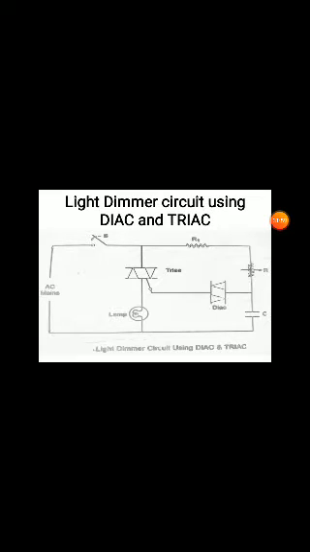And we control the illumination and the voltage across the bulb. This is the general operation of the light dimmer circuit using diac and triac. This is the general application of power electronic circuits. Generally we use power devices, the triac and diac, to control light, for everyday household or home applications. This is a general circuit used to control the illumination level of a light.